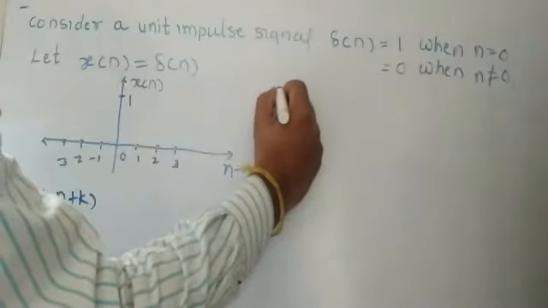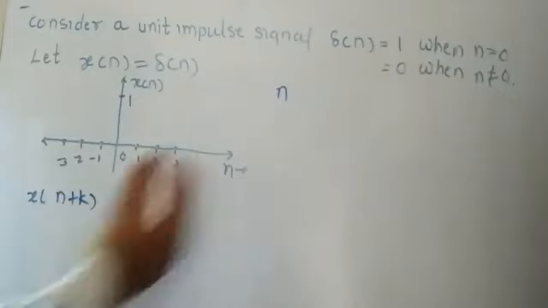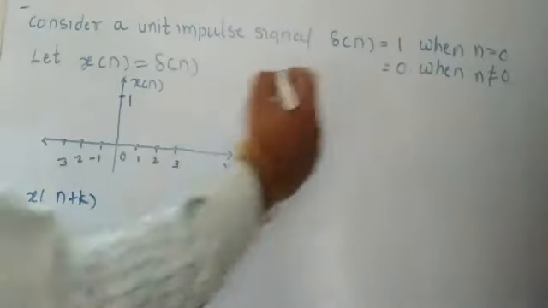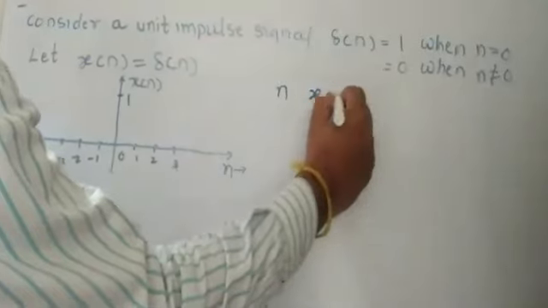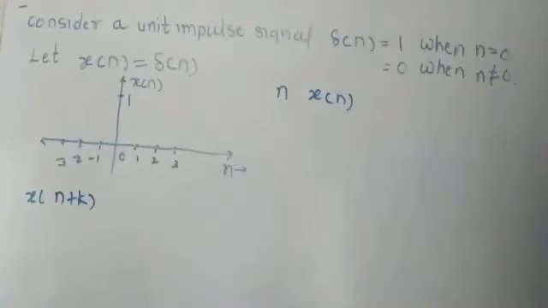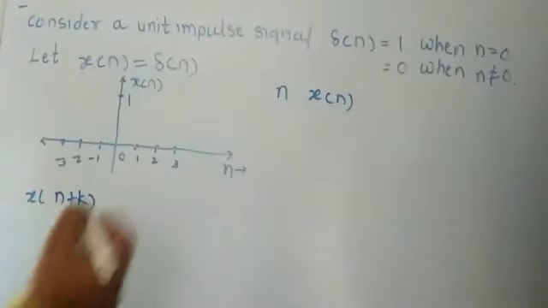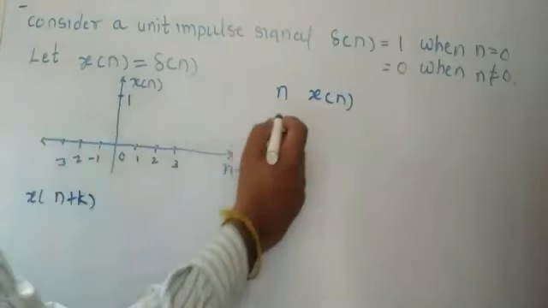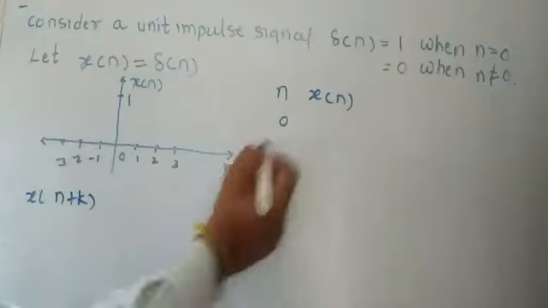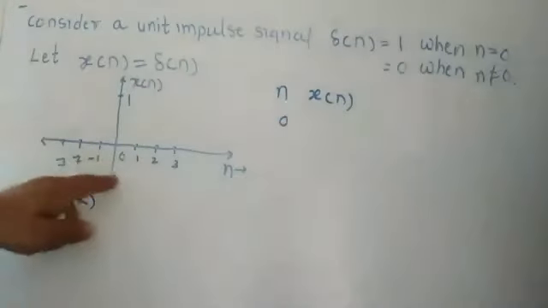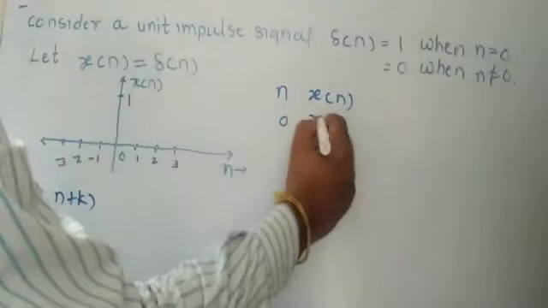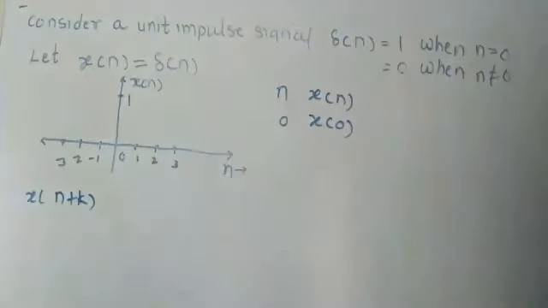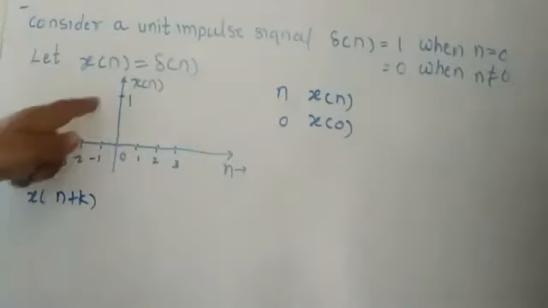Here I write n in the first column. Similarly I write x of n in another column. I write here the value of n. From this graph I say here n is equal to 0. What is x of 0? X of 0 is 1.